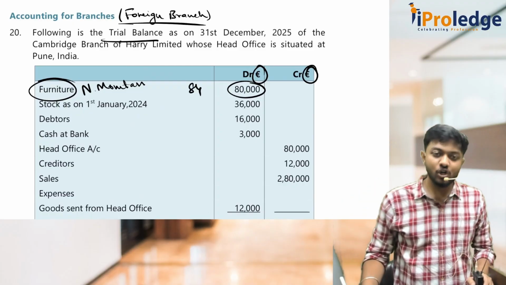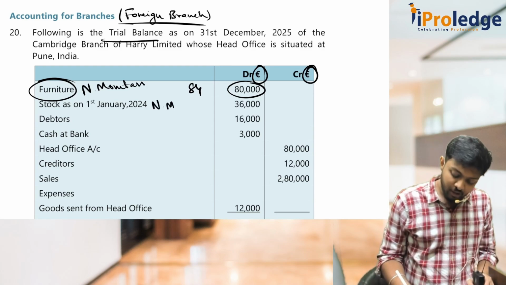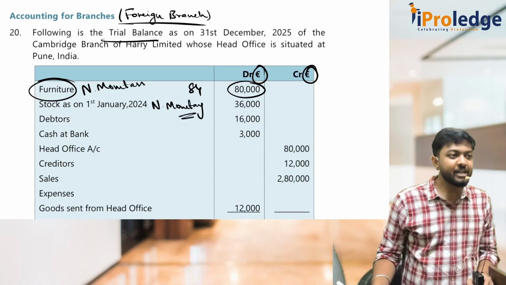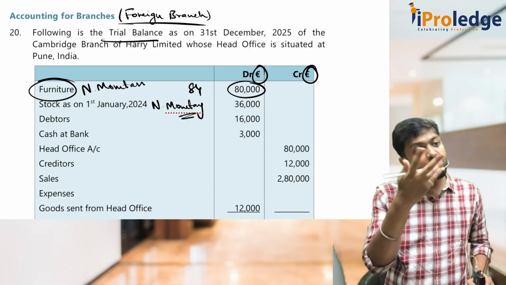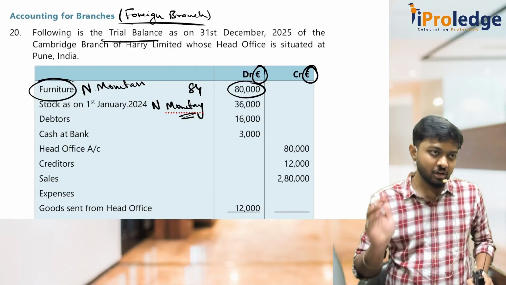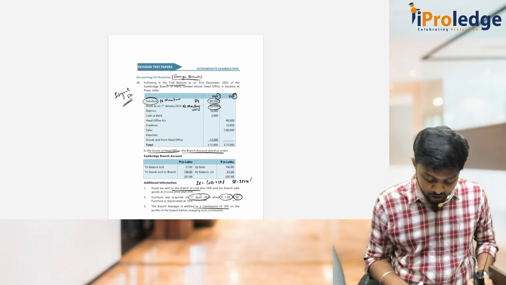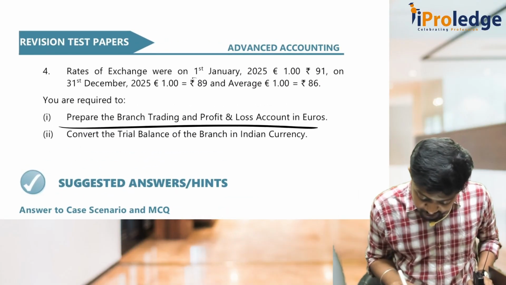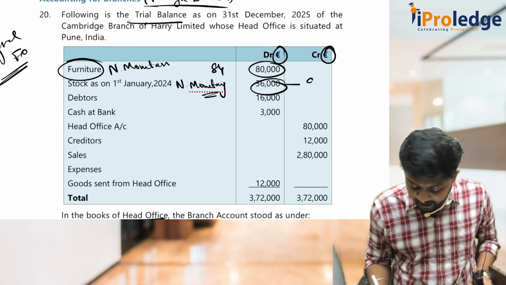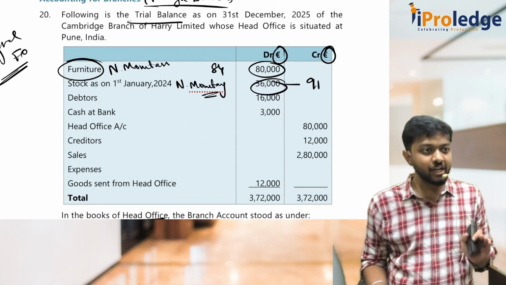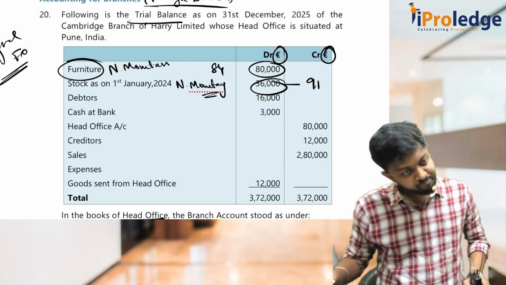Next, stock. Opening stock: monetary or non-monetary? Technically stock is non-monetary only, but it is very difficult to find the historic rate. So if you are not able to find the historic rate for stock, then you can use the closing rate itself, as we have learnt. For opening stock we use the opening rate, and for closing stock we use the closing rate. On 1st January the rate is 91, so opening stock will be converted at the opening rate 91. I know we are supposed to use the historic rate for non-monetary items, but stock is an exception, remember? For stock you can use the opening or closing rate.